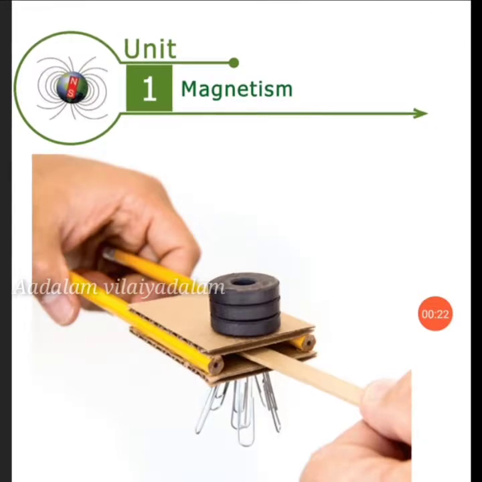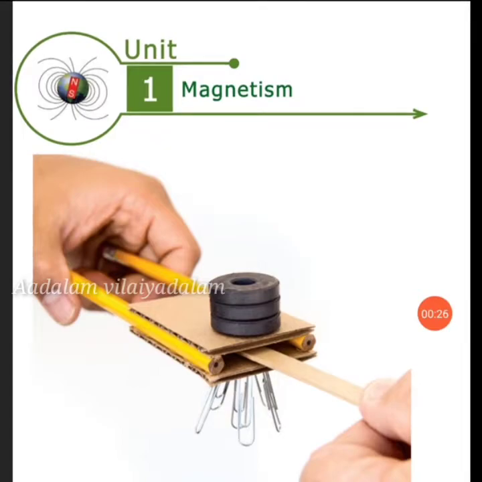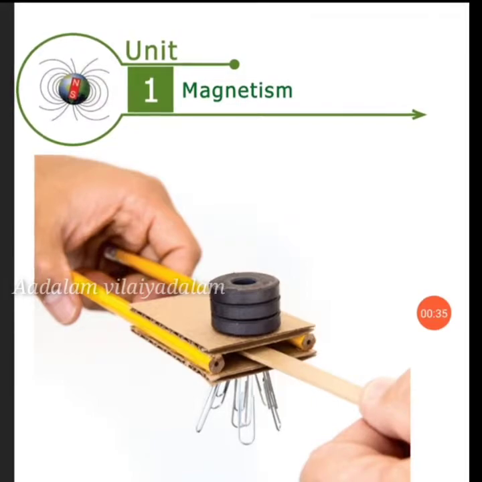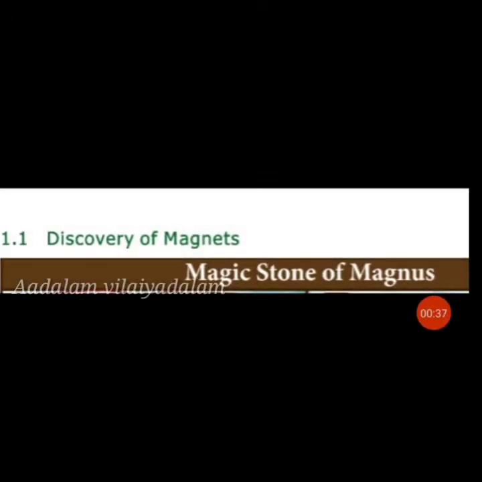So the first introduction, magnetism. Magnetism is the force exerted by magnets when they attract or repel each other. Magnetism is caused by the motion of electric charges. Understood? So next, discovery of magnets. First, how to find the magnet.